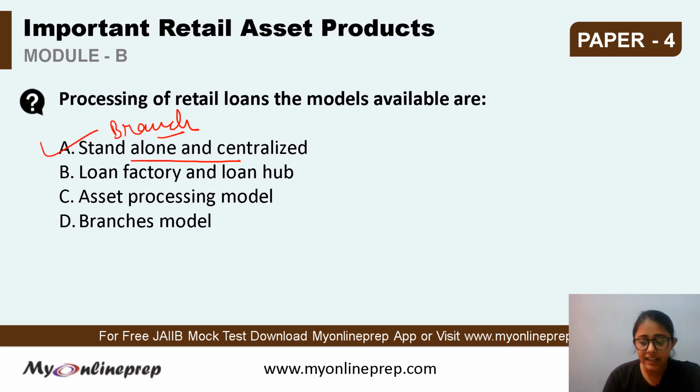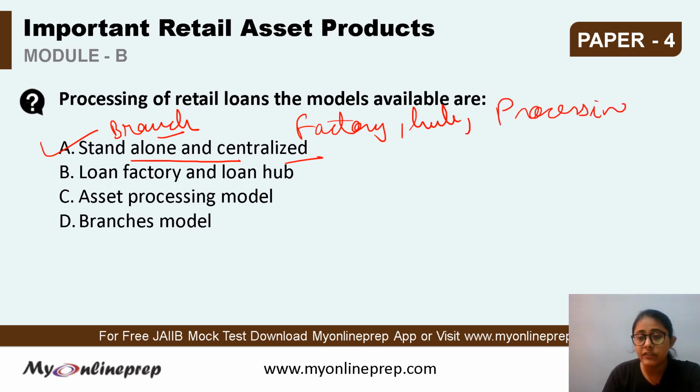Whereas under the centralized model, all the retail loan processing happens at a centralized place. It could be a retail loan factory, a hub, or a processing center. So these are the centralized centers under which the different branches existing in that area send loans, and the processing and finally sanctioning of the loan takes place.